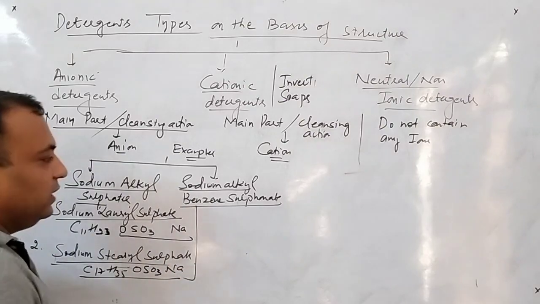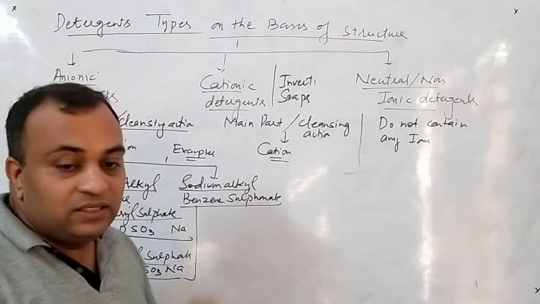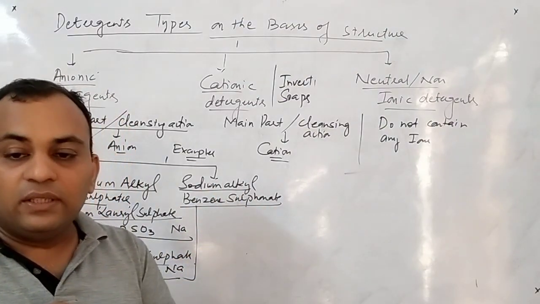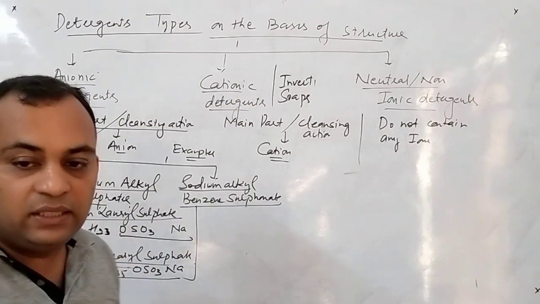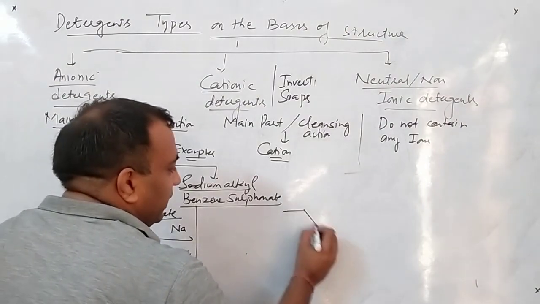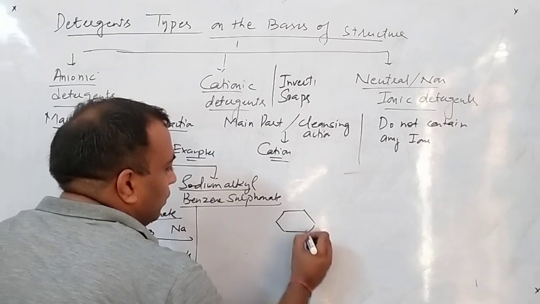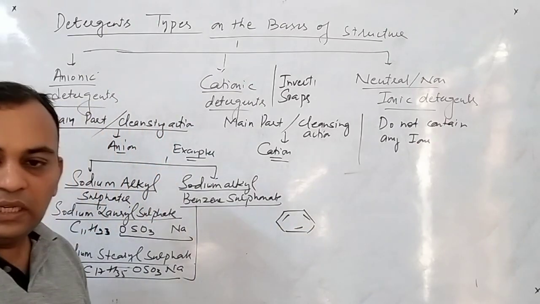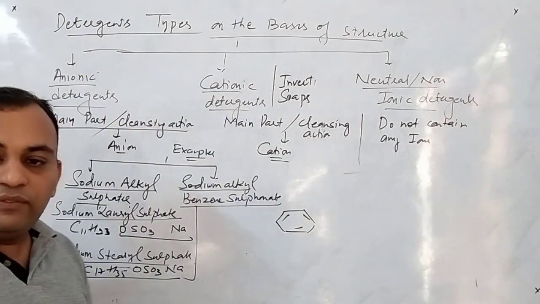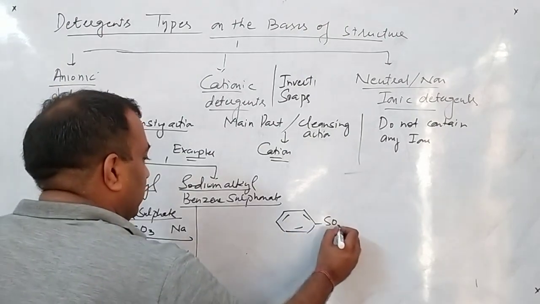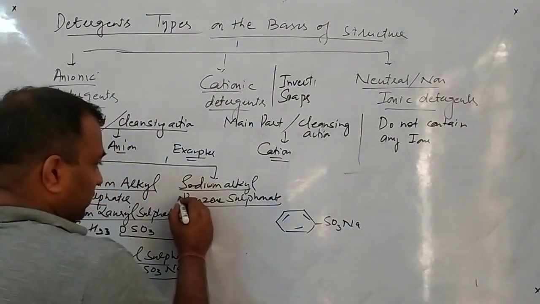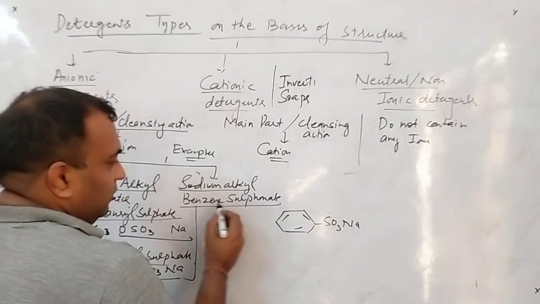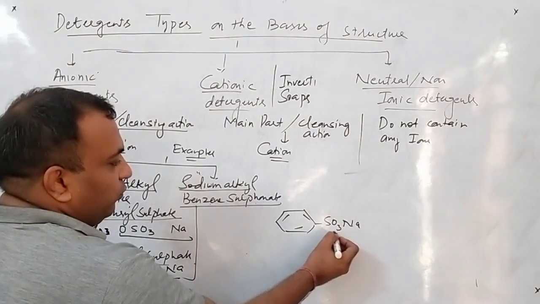Clear? Now the next category, sodium alkyl benzene sulfonate. The example that we will discuss here is sodium alkyl benzene sulfonate. Just see how this is benzene first I will draw. Benzene is clear to all of you? Clear? After the benzene, what we have to write? We have to write SO3Na. So this is sodium, there benzene, there sulfonate SO3.